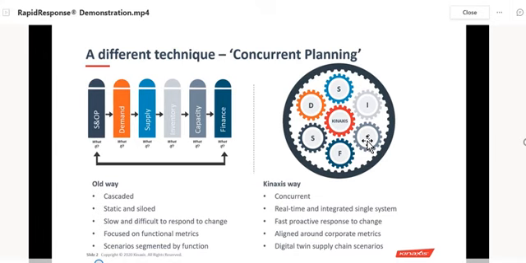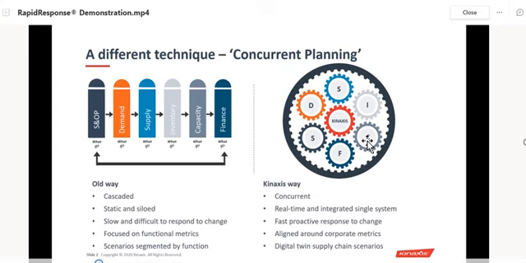So it's concurrent planning. What is the definition of concurrent planning? Concurrent planning is a bridge between the planning and the executions by instantly and continuously balancing your end-to-end network. So it's concurrent planning.